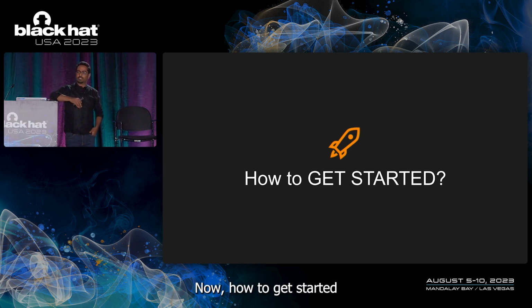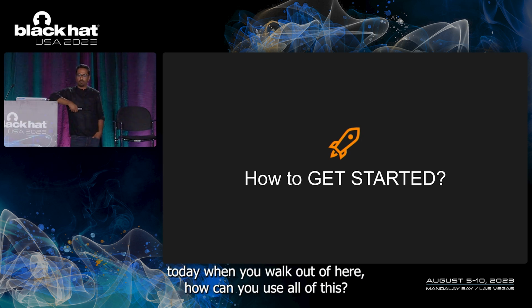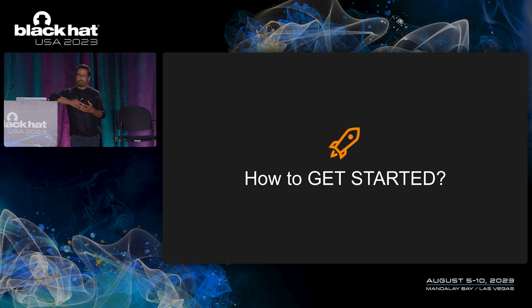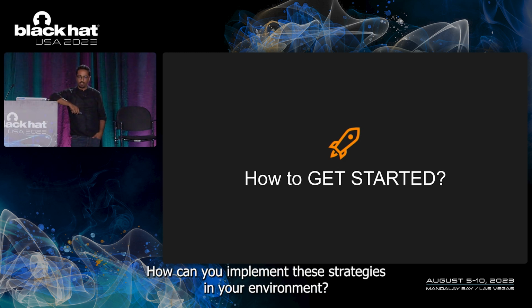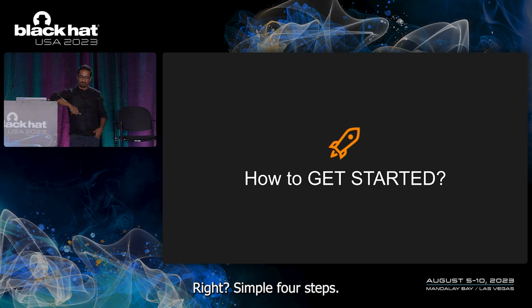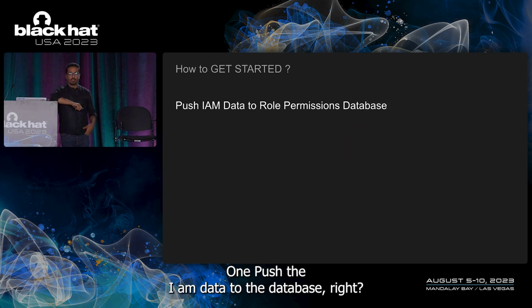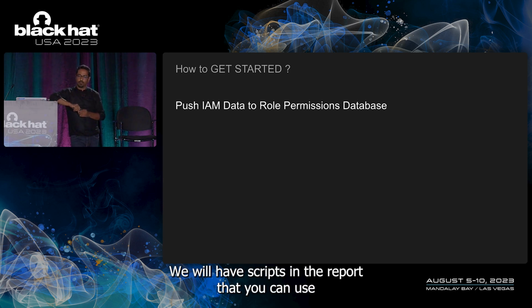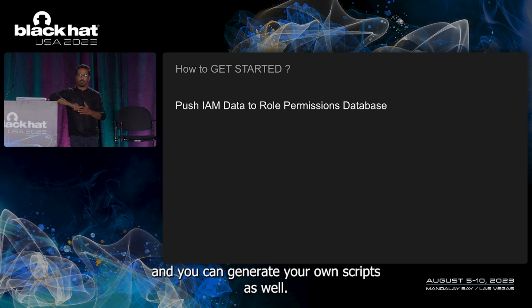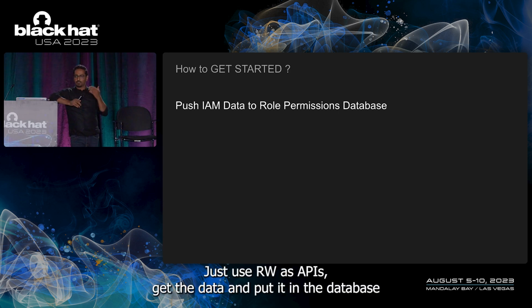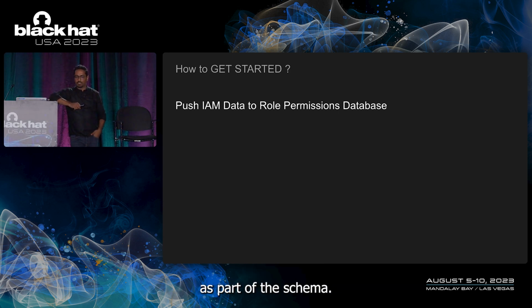Now, how to get started? Today, when you walk out of here, how can you use all of this? How can you implement these strategies in your environment? Simple 4 steps. One, push the IAM data to the database. We will have scripts in the GitHub repo that you can use, and you can write your own scripts as well. It's very easy. Just use AWS APIs, get the data, and push it into the database as per the schema.